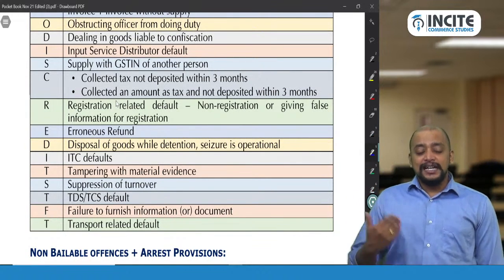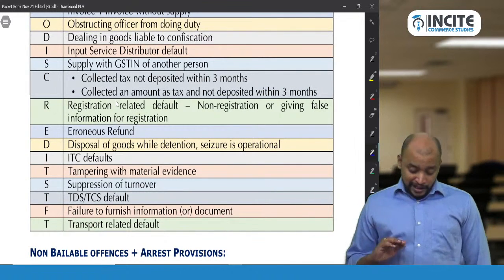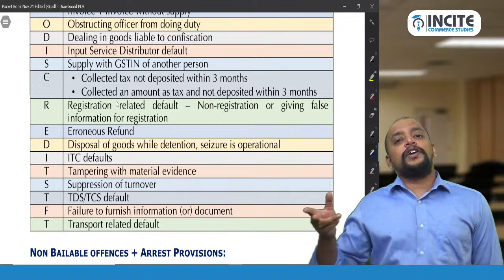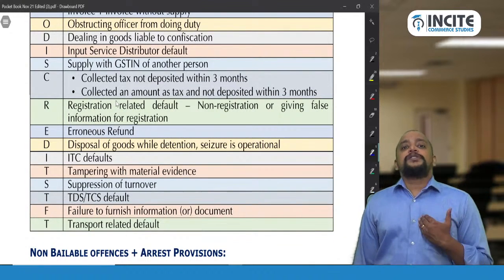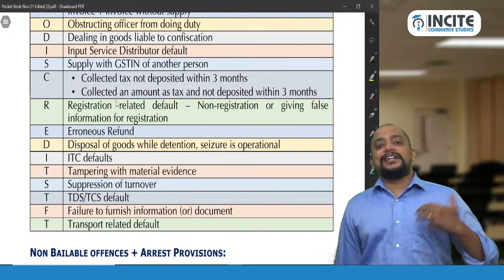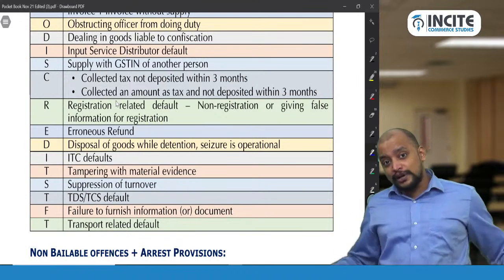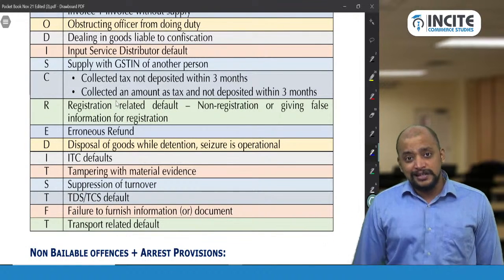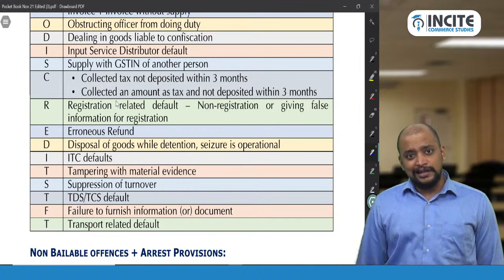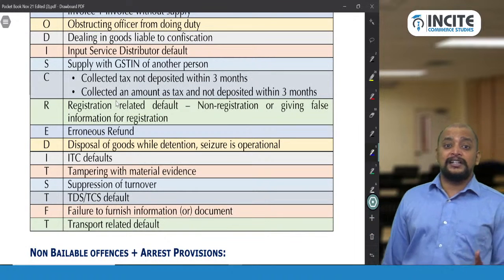And C for collected tax not deposited within 3 months, or collected an amount as tax not deposited within 3 months. So both are covered here. What is the difference? I am supposed to collect tax. I collected the tax, but I did not pay within 3 months. That is the first one. Second, I am not supposed to collect the tax, but I collected it representing it as tax. I am an unregistered person and not supposed to collect the tax, but I gave one invoice and collected the tax. This is known as collected an amount as tax.